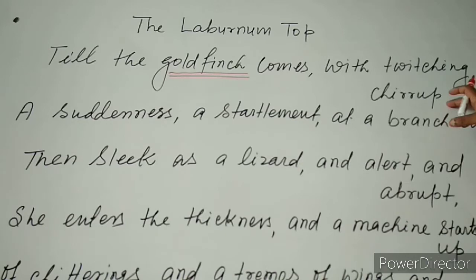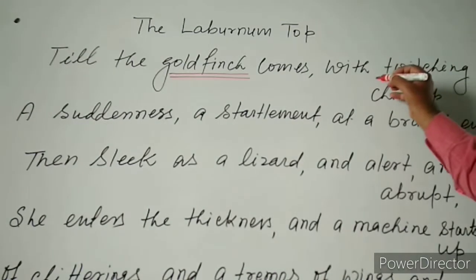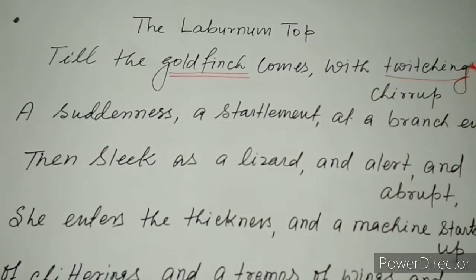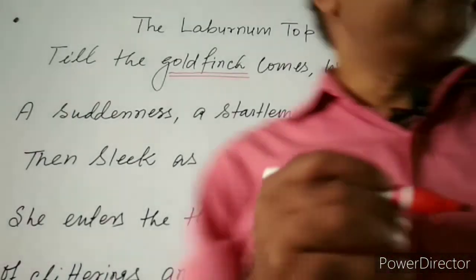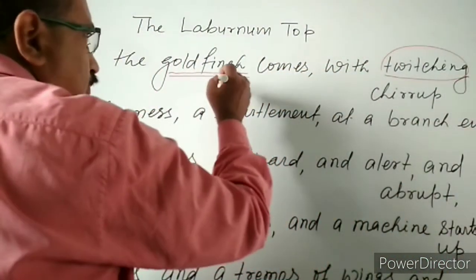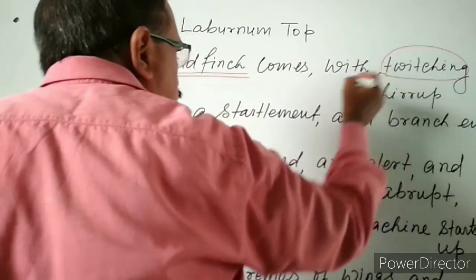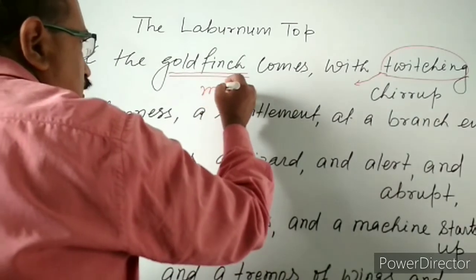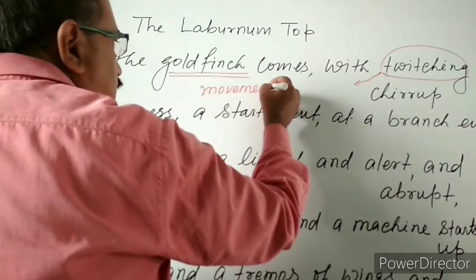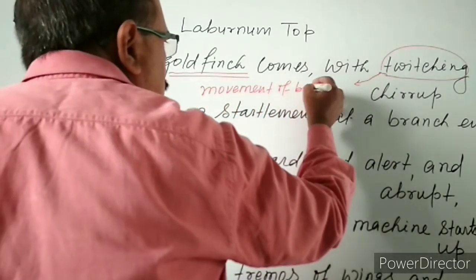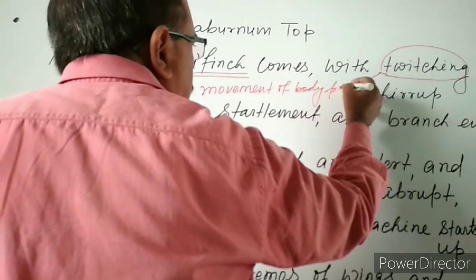First is twitching. Twitching means, here I am writing the meaning of this particular word, movement of body parts.